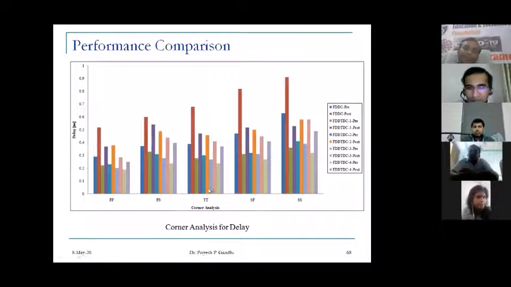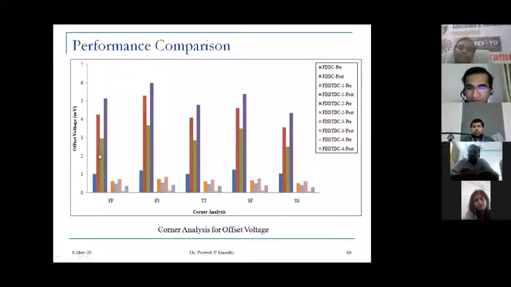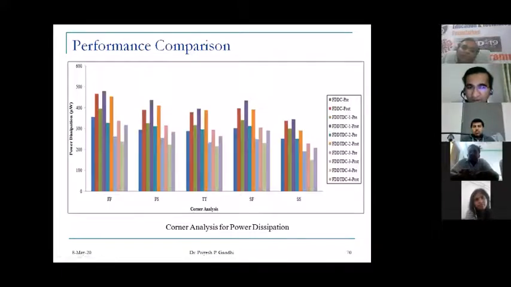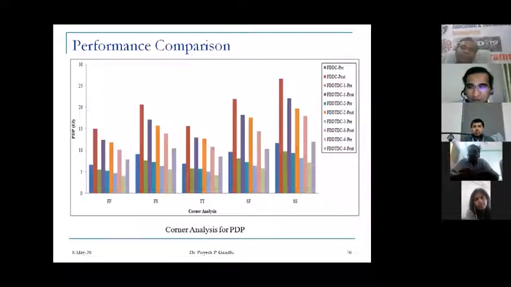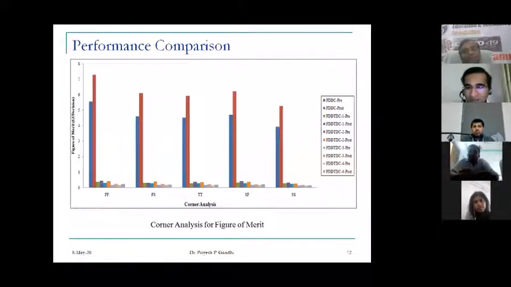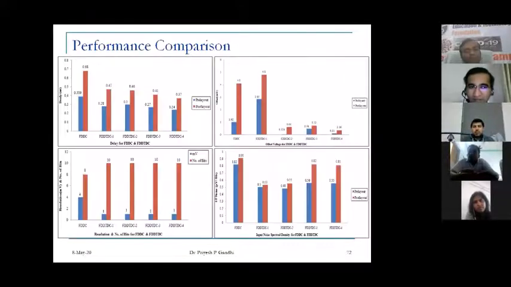Again, a fast transistor will give more superior performance. Then again, offset voltage, then power dissipation, then again power delay product. So different kinds of analysis have been carried out to see which comparator works more superior and fulfills all the design requirements. So this is all about post layout simulation.